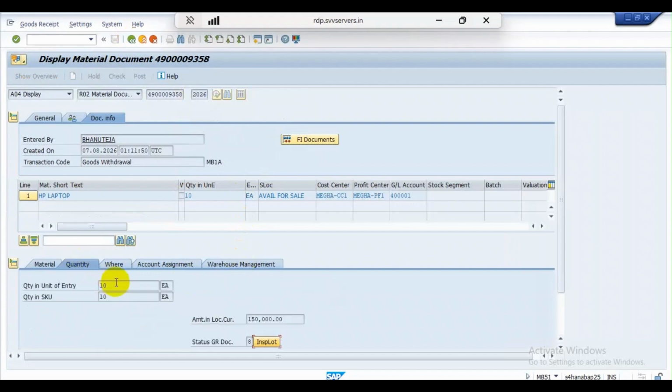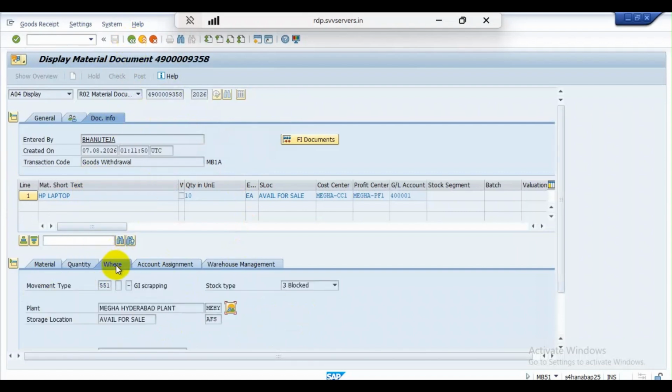The 10 quantity is scrapped, and the amount is 1,50,000 for all the stock. Scrapping has been done successfully. That will be reflected to the ERP using the QRFC connections. So that scrapping document will be reflected to the ERP side.